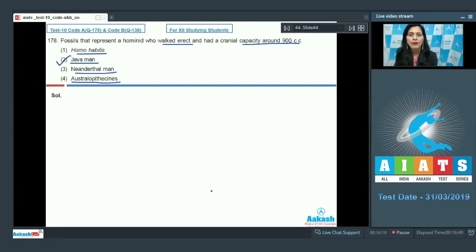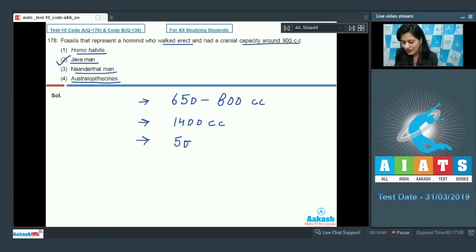Cranial capacity of Homo habilis is around 650 to 800 cc. Cranial capacity of Neanderthal man is around 1400 cc, while cranial capacity of Australopithecines is around 500 cc. But as Java man had a cranial capacity of around 900 cc, the correct answer is option number 2. Let's discuss our next question.